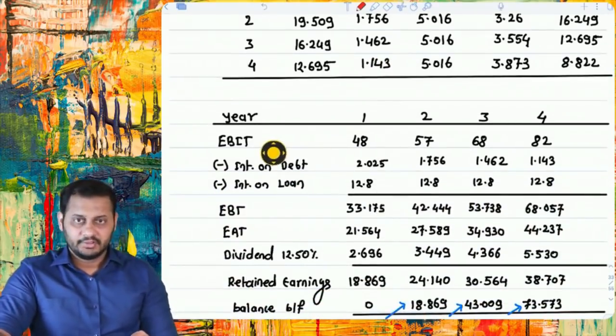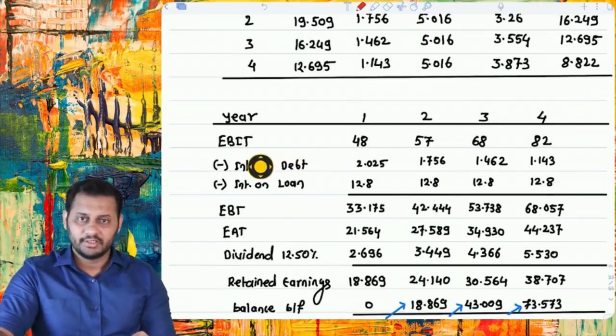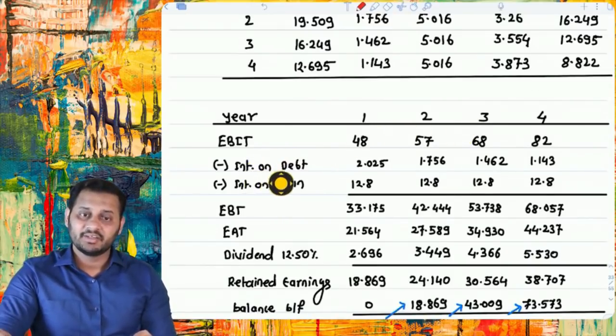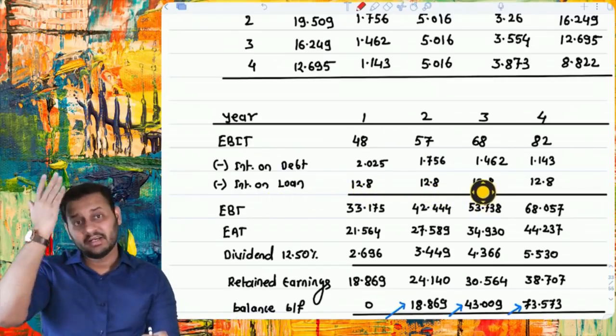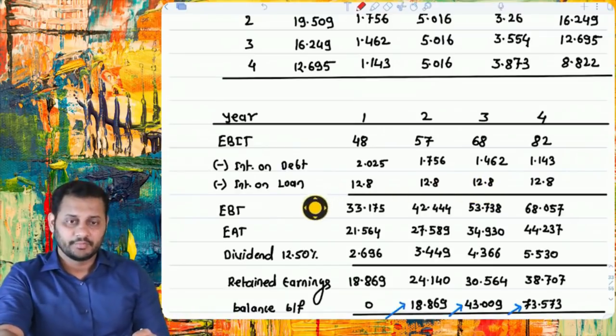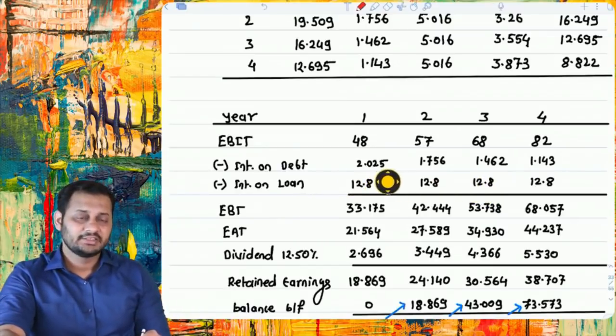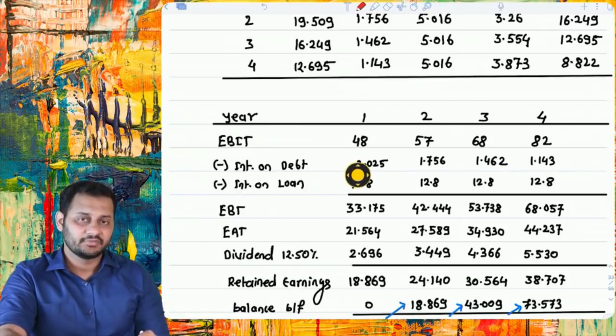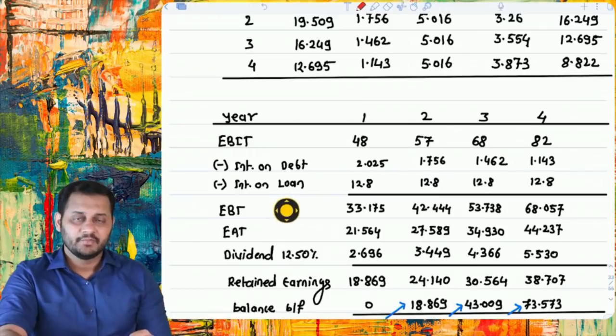See, this is the year 1, 2, 3, 4. We took the EBIT. Then we deducted the interest on debt and interest on loan. Interest on loan is the same for every year because the principal payment is made at the end in one go. Okay. But interest on debt is changing every year and it is reducing. Why? Because we are making the principal repayment every year in case of debt. EBT, earning before tax. EAT, earning after tax.